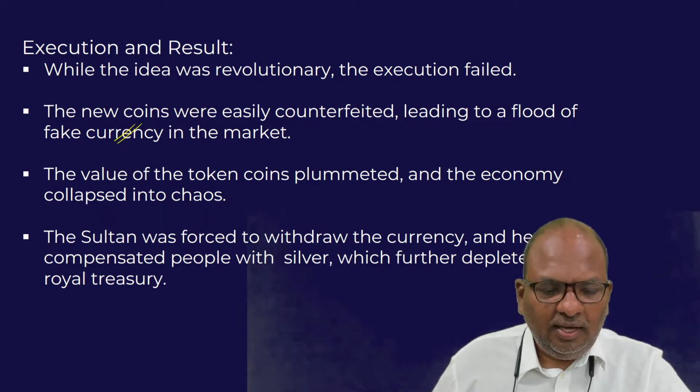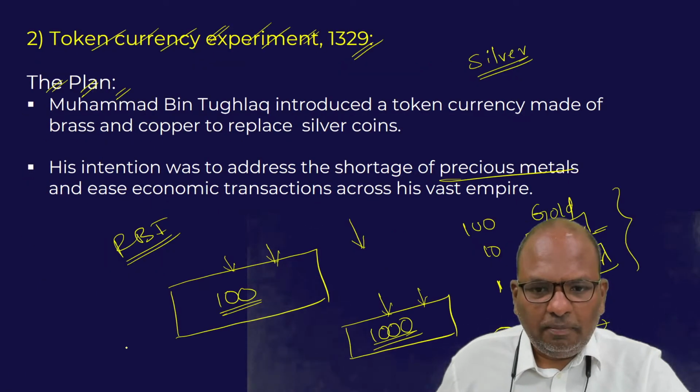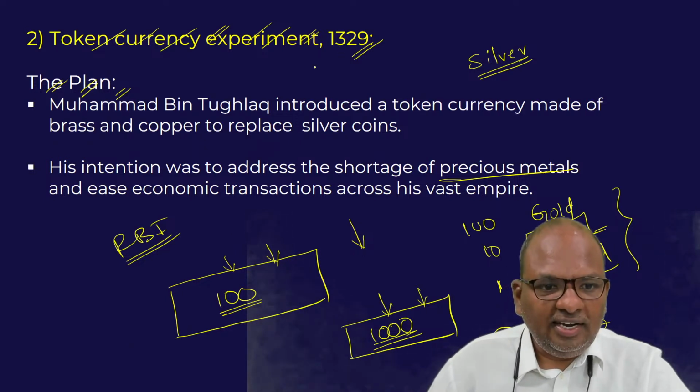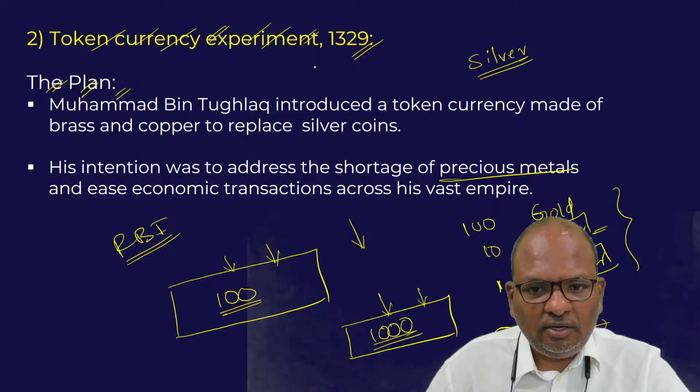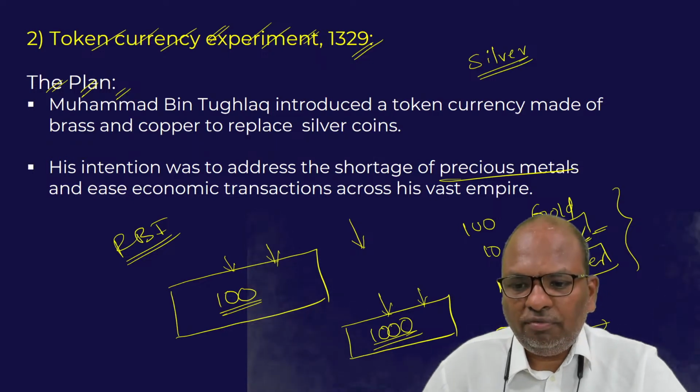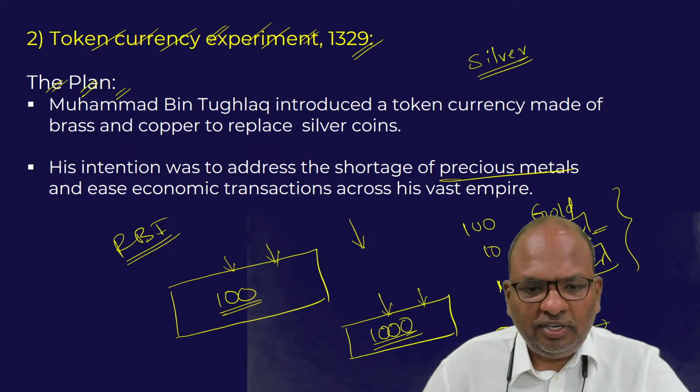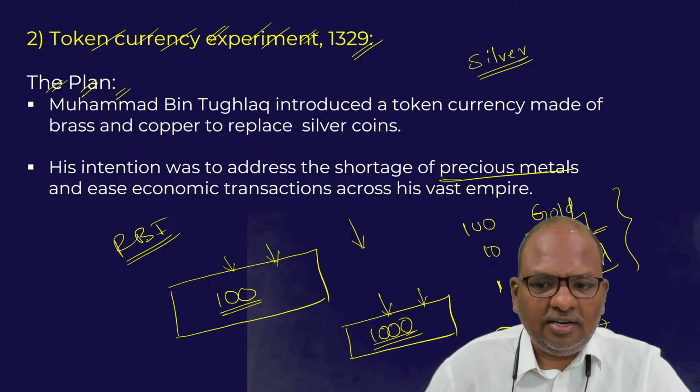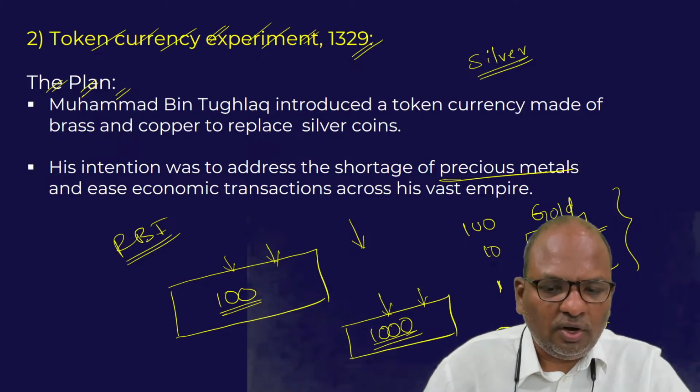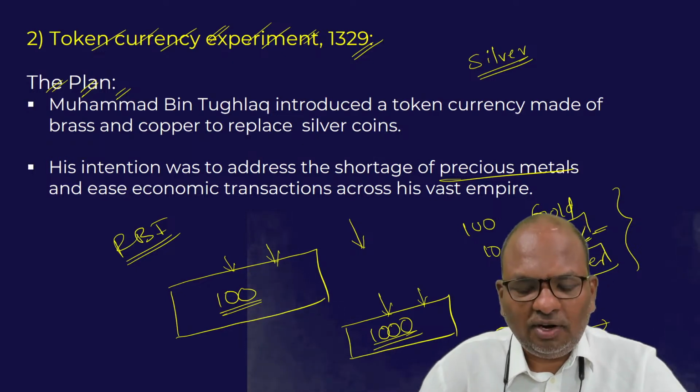So basically, this token currency experiment was implemented in 1329. The idea behind this experiment was to overcome the shortage of silver. Muhammad bin Tughlaq started issuing copper coins with the value of a silver coin.